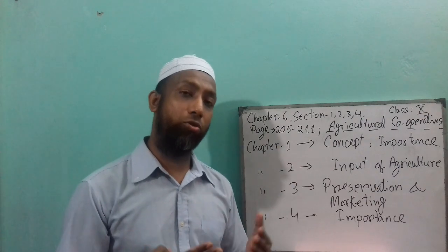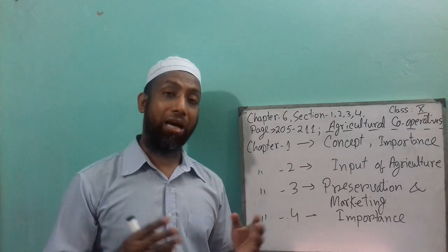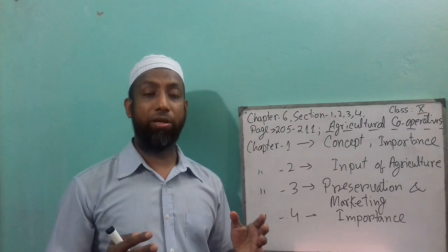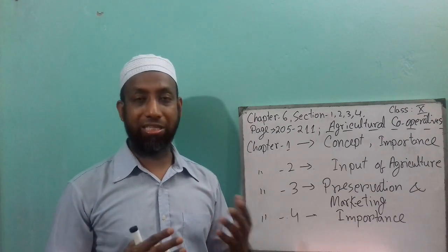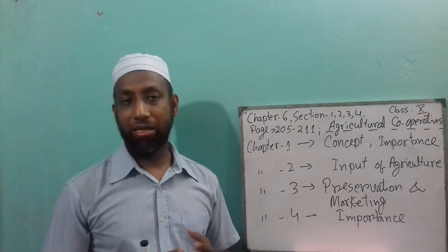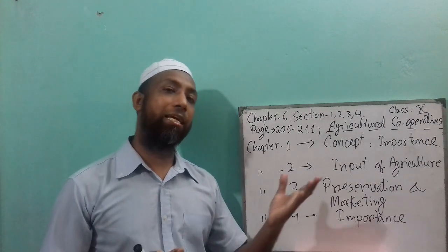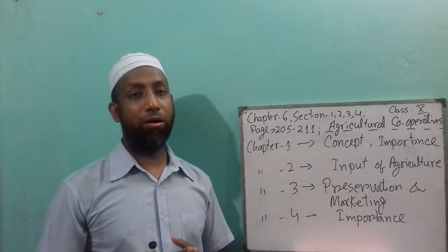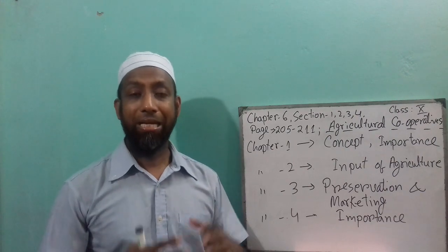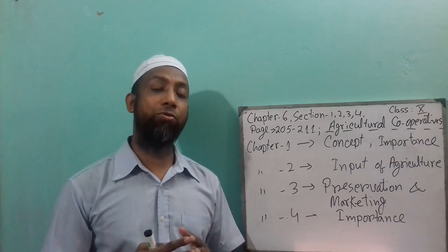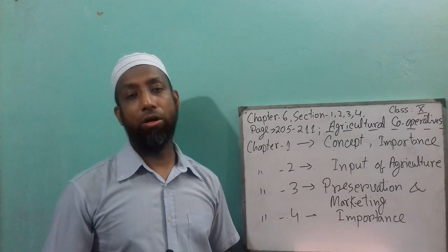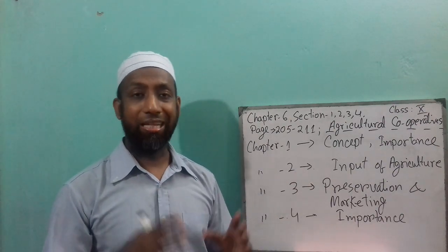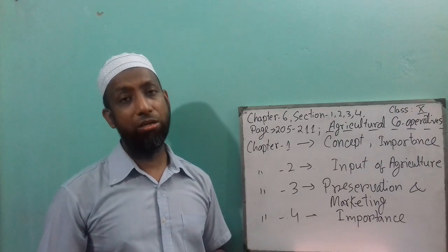So what should they do? They can collect or deposit money for 6 months or 7 months or 10 months or 1 year. After that they can buy the irrigation machine or irrigation pump. Then they can use that irrigation machine among those 10 people. This is called agricultural cooperative.